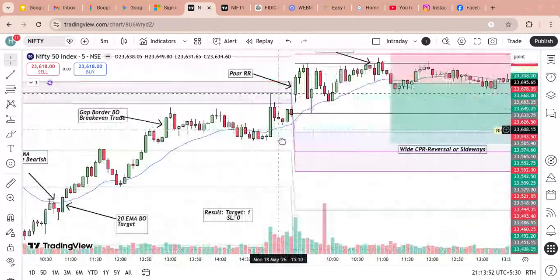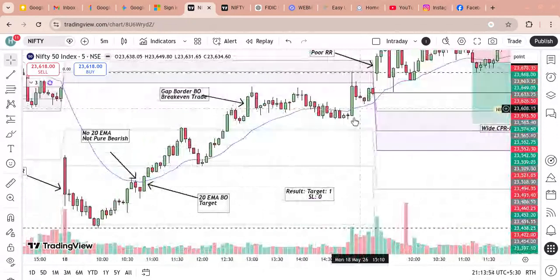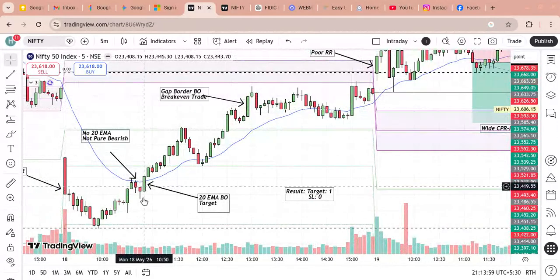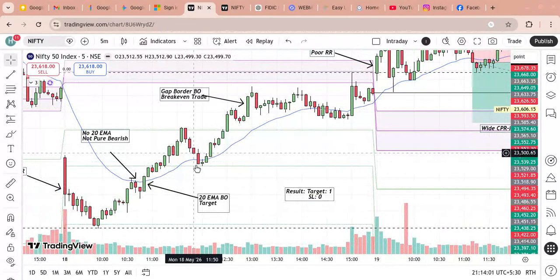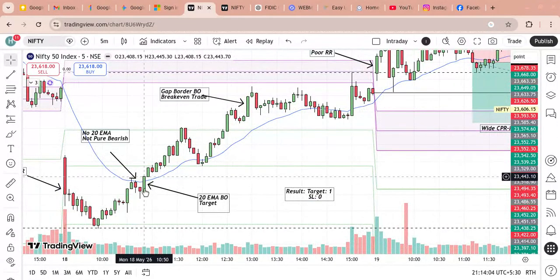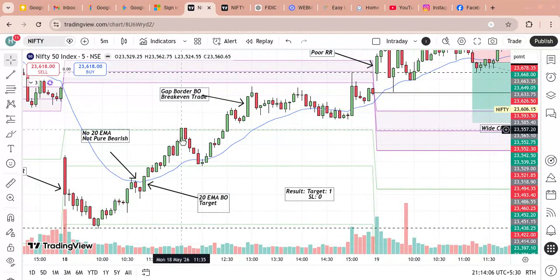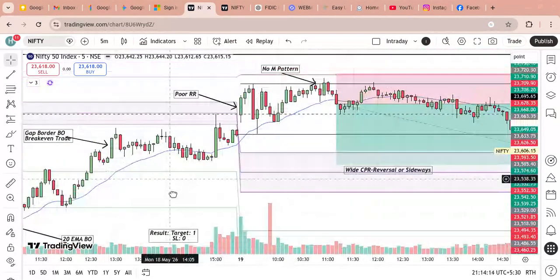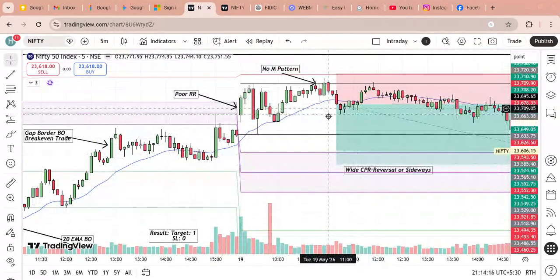So that's it. There was only one trade, and yesterday a similar pattern happened. It was below the 20 MA. As soon as the 20 MA was broken by this candle, as long as it was up, it was a trade. You go long here, your take profit was this 1:2, and then it broke again. Again it happened, it went up. That is how we have to treat this 20 MA.